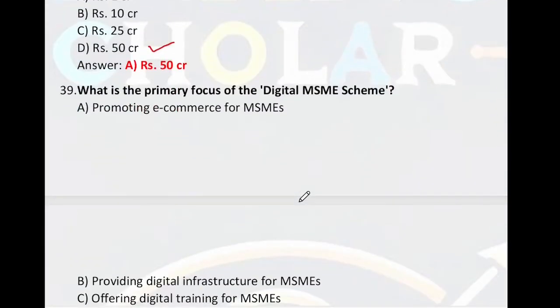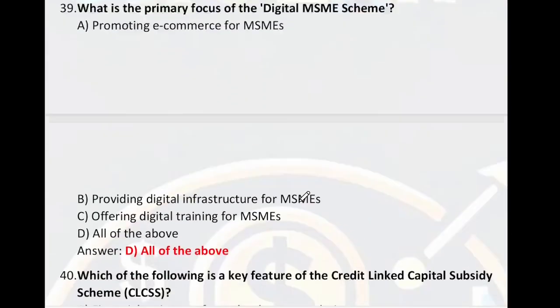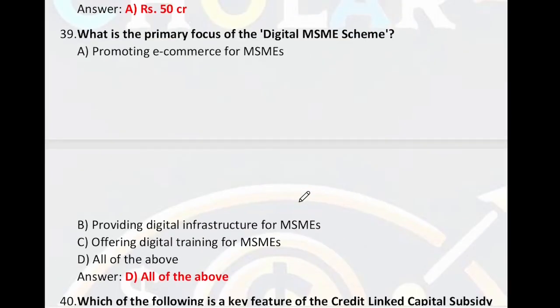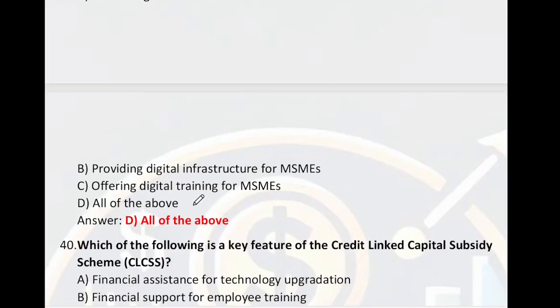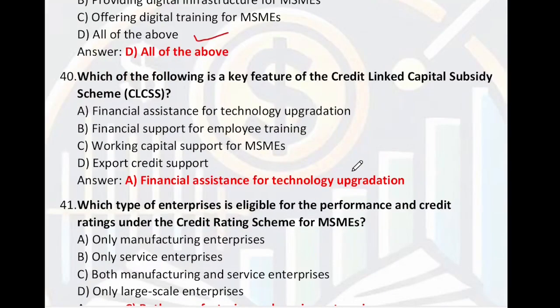What is the primary focus of digital MSME? Promote e-commerce of MSME, providing digital infrastructure for MSME, offering digital training for MSME. So, all of the above. Which of the following is a key feature of the credit linked capital subsidy scheme? A, financial assistance for technology upgradation. So, A is the right answer.